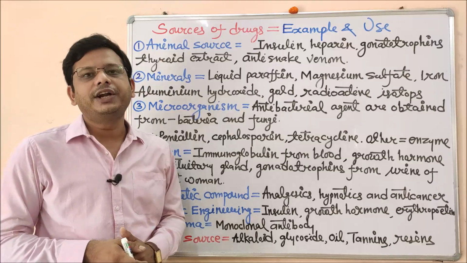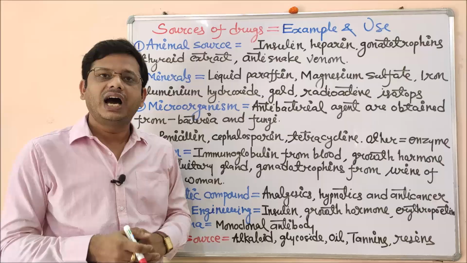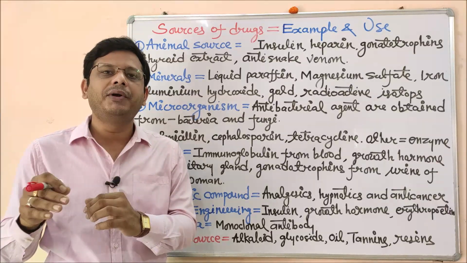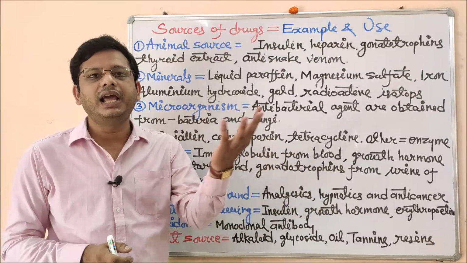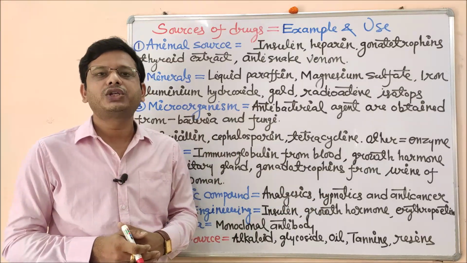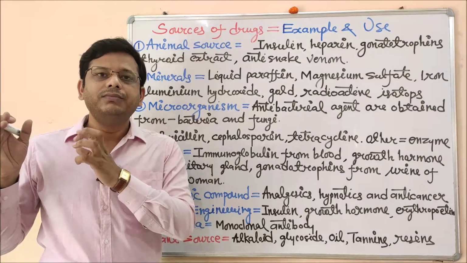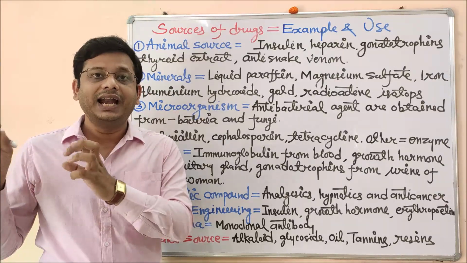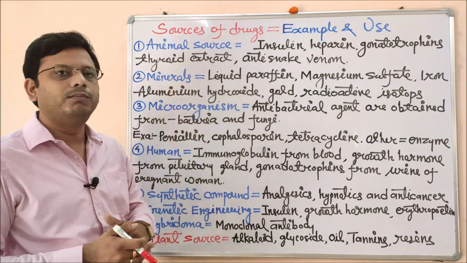Next one is gonadotropins. Gonadotropins are basically important hormones which are responsible for the development of primary as well as secondary sexual characteristics in male and female respectively. They help in the production of sperm and ovum in the respective manner. So if there is some difference between the existing quantity and the desirable quantity, we need to give these gonadotropins, which are obtained from an animal source.